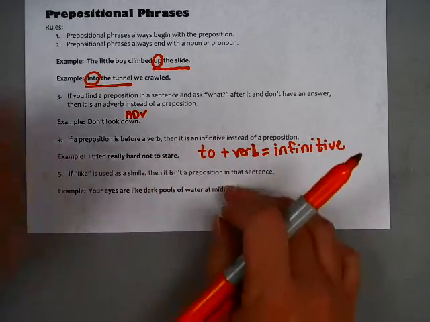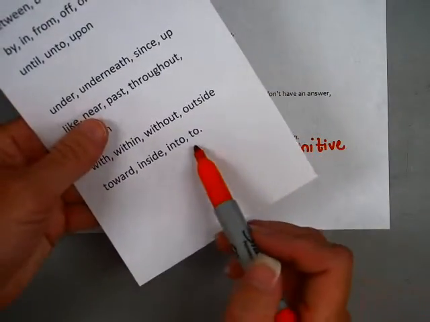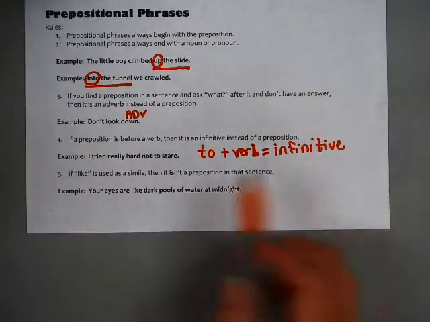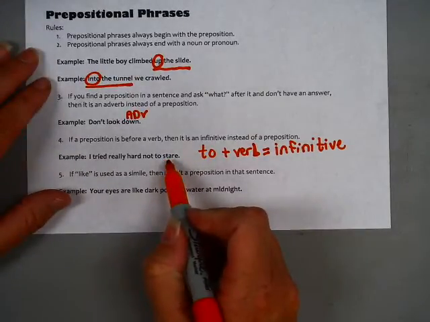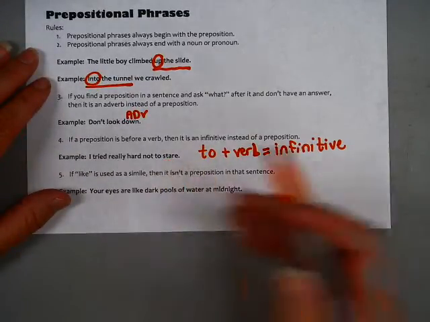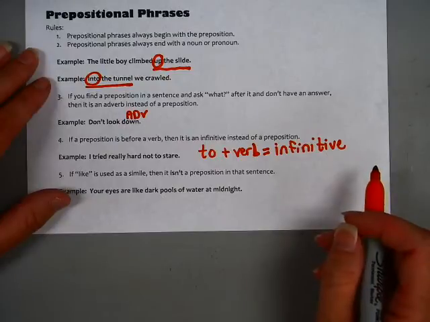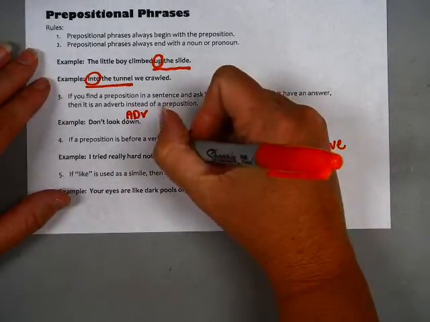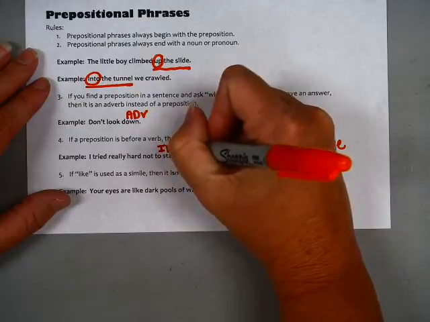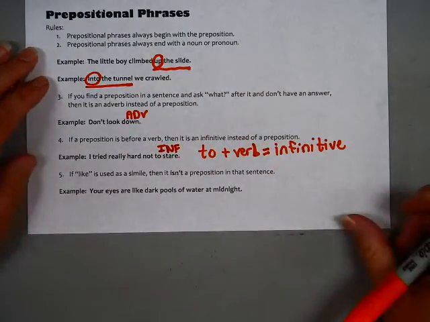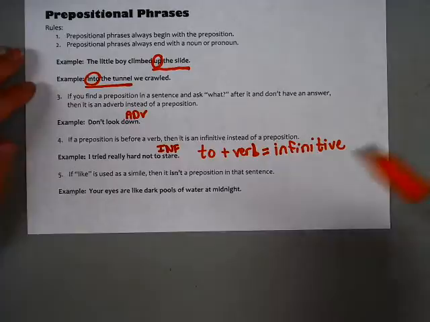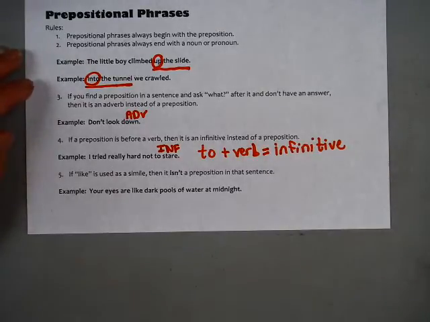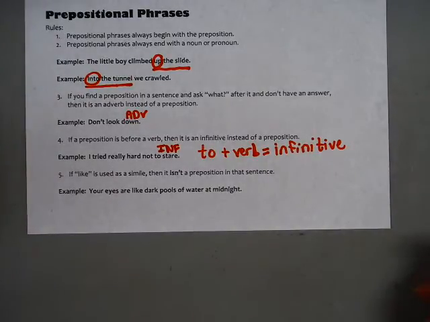To is on our preposition list. It is a preposition. But again, if it is before a verb, stare, can you stare? Can staring be done? Yes. So in this case, to stare is something called an infinitive. Label all the infinitives you come across INF. To plus a verb equals an infinitive, not a prepositional phrase.